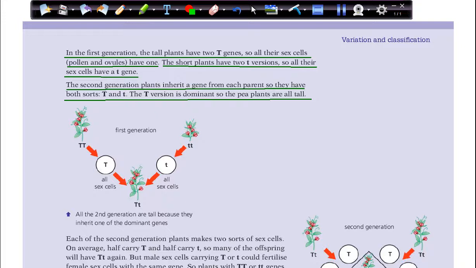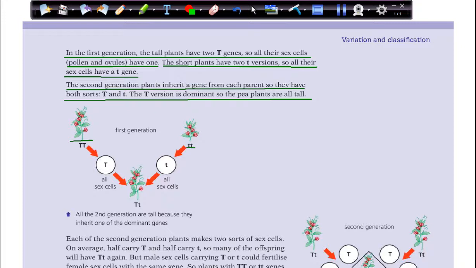So here we have 2 capital T, 2 small t. We use these letters to represent the dominant genes and the recessive genes.